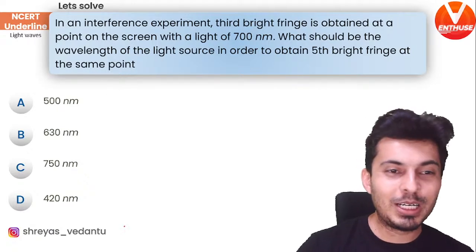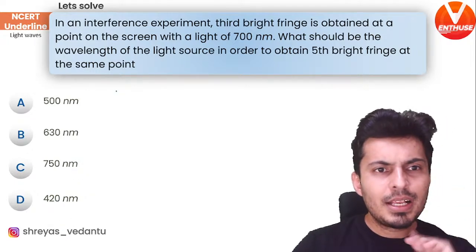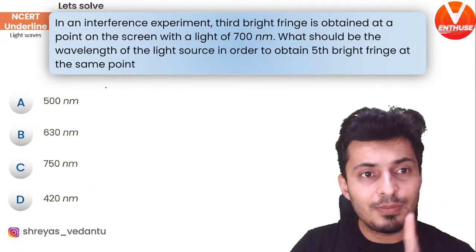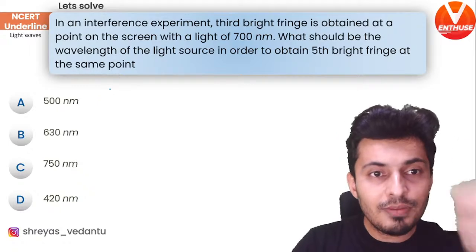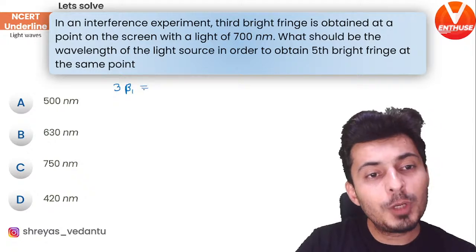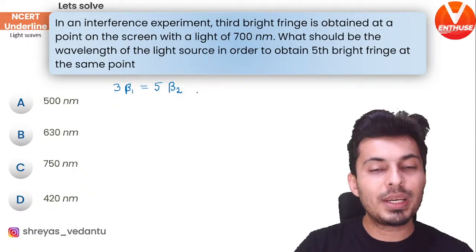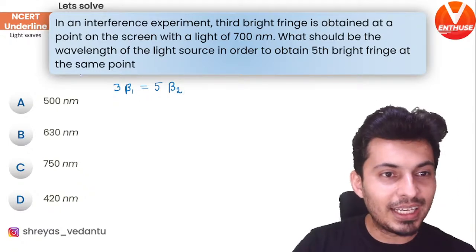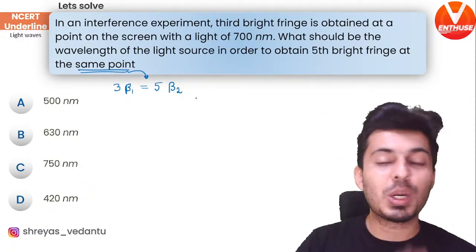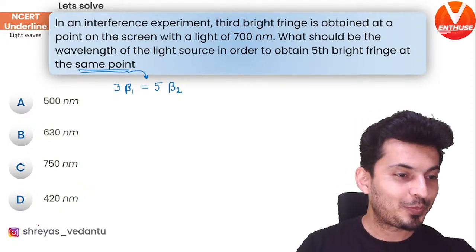Yes, Selva Kumar, you don't need to care about the powers. So here is the logic. You are getting the third fringe of color 1. Third fringe means 3 fringe widths. So the 3 fringe widths of light 1 should be equal to the 5 fringe widths of color 2. This is the equation, so that you get it at the same point. Same point, that's what it means. So converting words into equation, that's what I have done: 3 beta 1 is 5 beta 2.